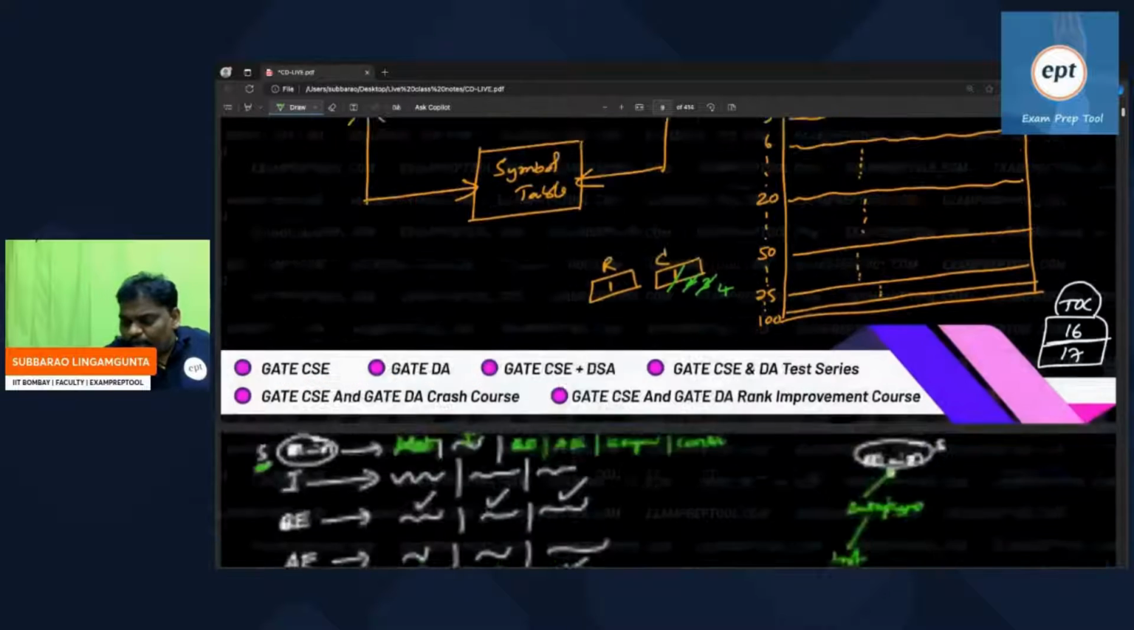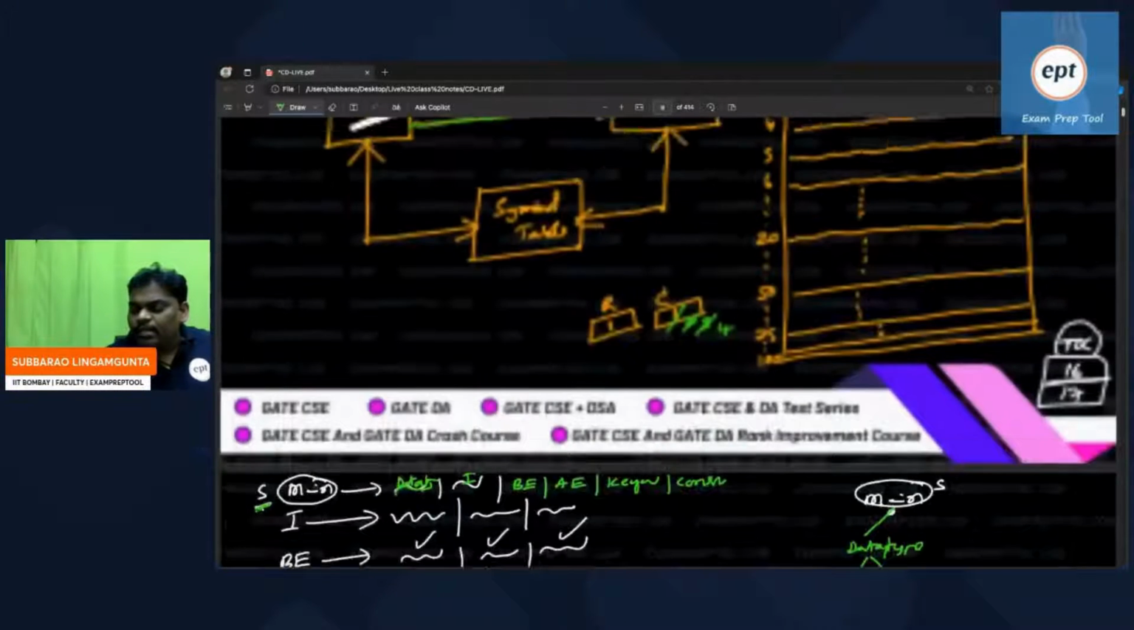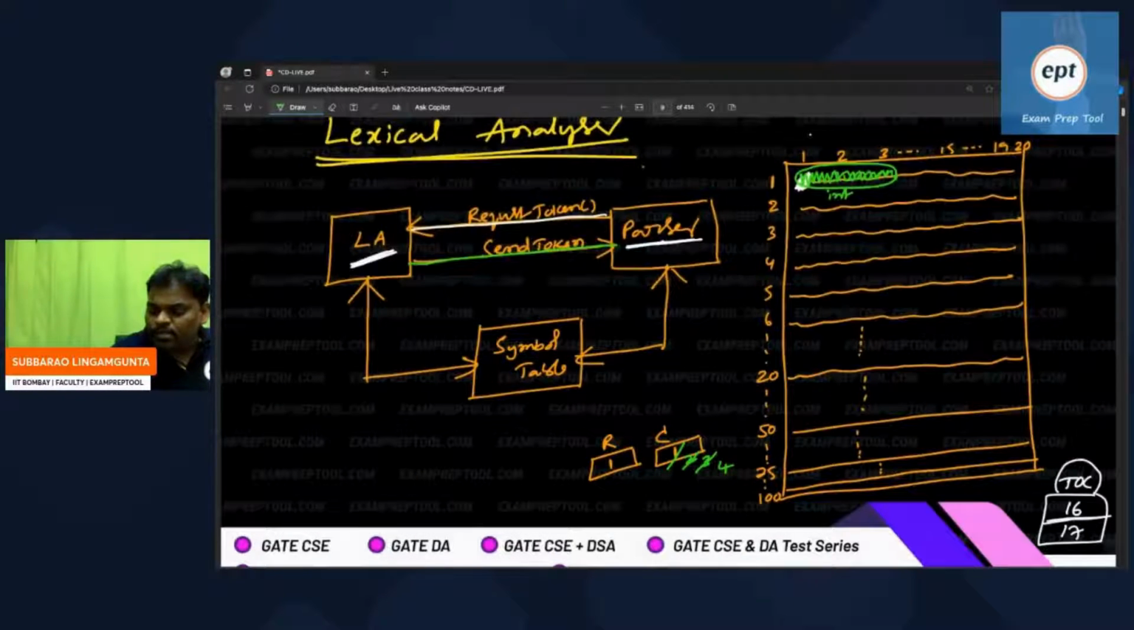But according to the grammar, data type goes to int comma ID. So the parser is expecting the next token to be ID. Because whenever he asked for the first token, it gave int. But according to the grammar, data type goes to int comma ID, so the next token expected is ID. Then the parser will ask, can you please give the next token also?